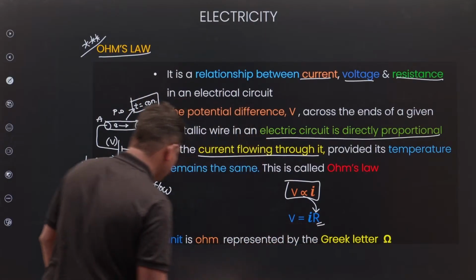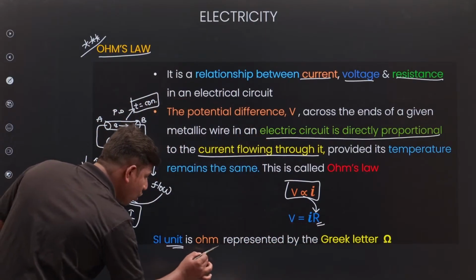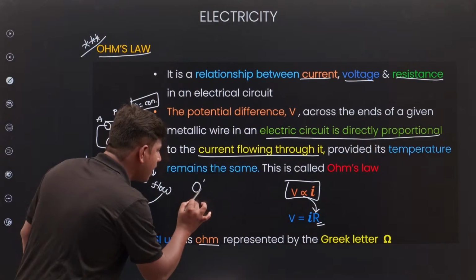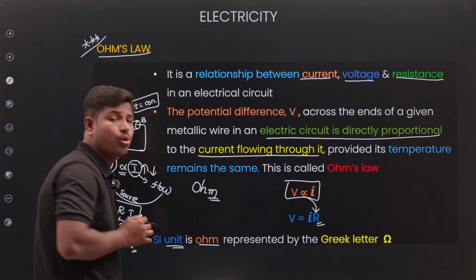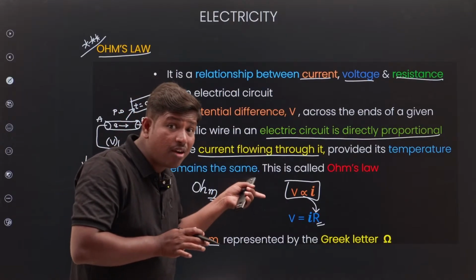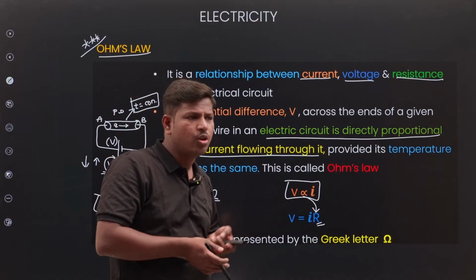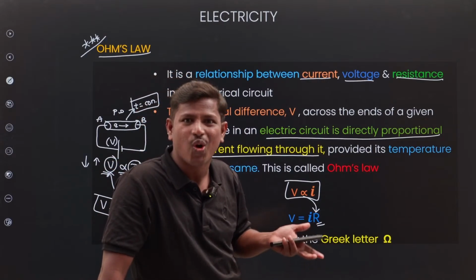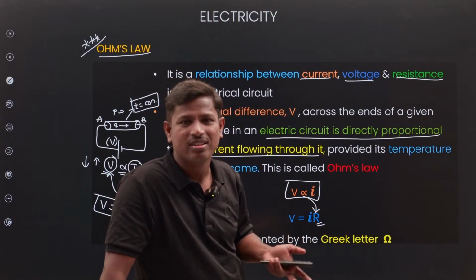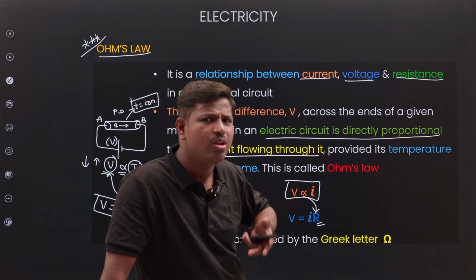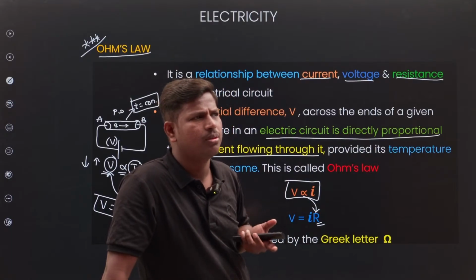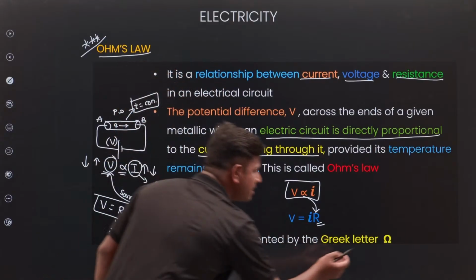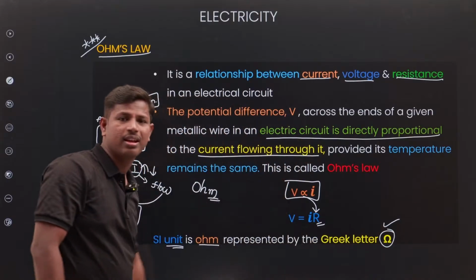The unit of resistance is ohm. What is the unit? Ohm. O-H-M, ohm. It is the unit of resistance. For example, if your friend asks you what is the unit of resistance, you get the answer, ohm. Even if we are thinking, you will get that sound, na? Ohm. That's it. Ohm is the unit of resistance. And the symbol is like this. This is the symbol of resistance.